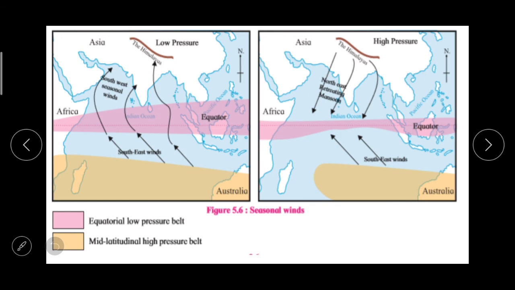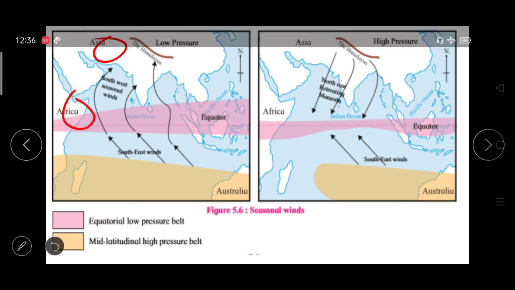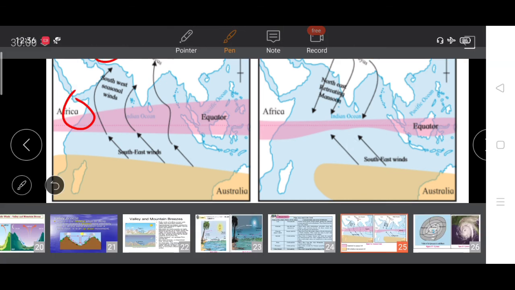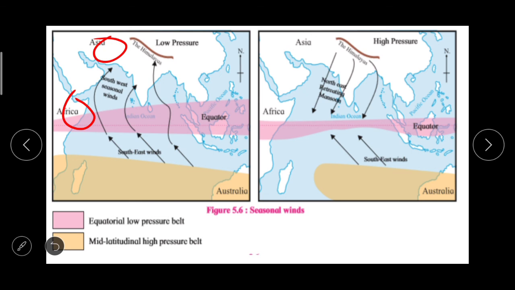Here you can see now in the figure, Africa, Asia. The influence of monsoon winds is seen in the summer and winter seasons in the Indian subcontinent.